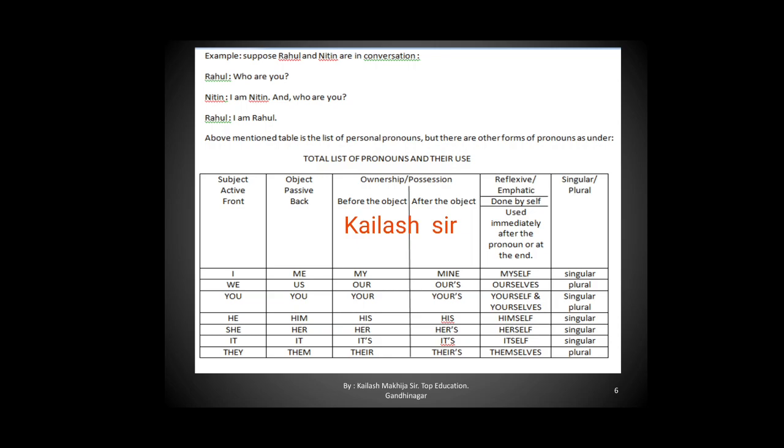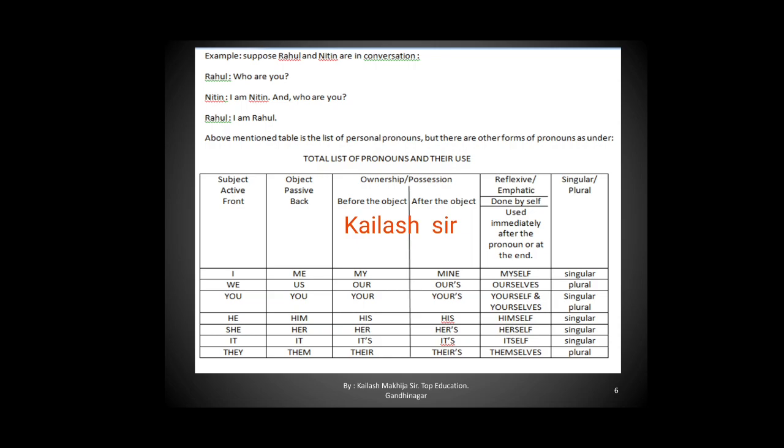See, the personal pronouns which I have studied, I, we, you, he, she, it, they, all the personal pronouns I have listed in a vertical manner in a straight line. In the subject column, I, we, you, he, she, it, they. You I have written once because it is the same form. Now see, this is the subject form. It means it comes generally at the start of the sentence before the verb. This is a subject case.